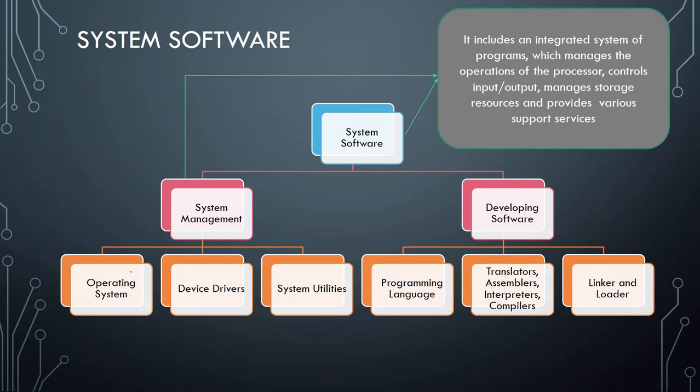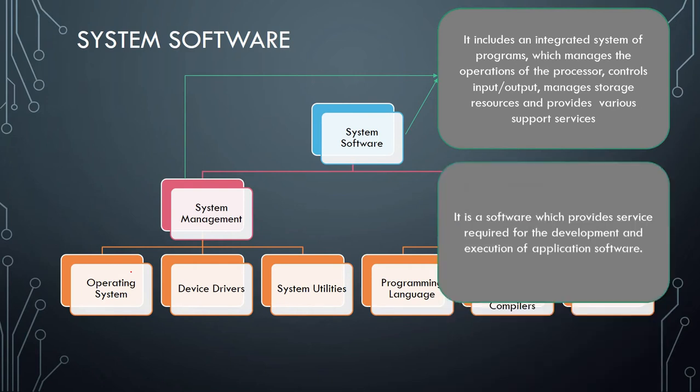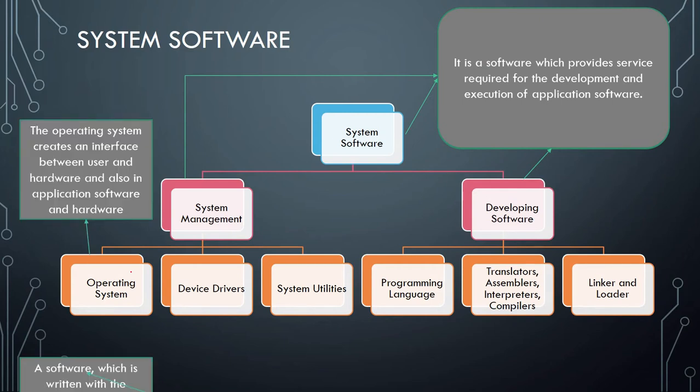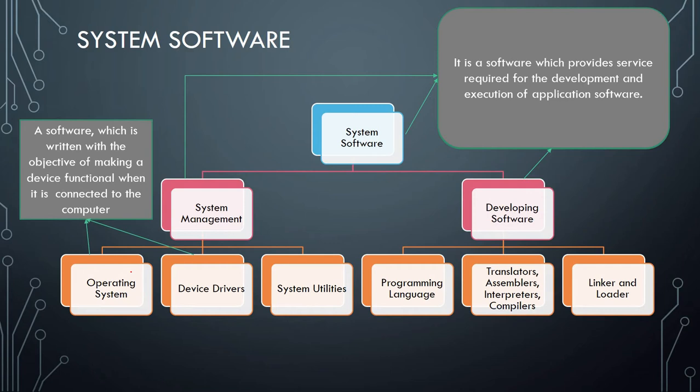It consists of programs which control, coordinate and supervise the activities of various components of a computer system. A software which is written with the objective of making a device functional when it is connected to the computer. For example, you can say that it is an interface between the device and the user.